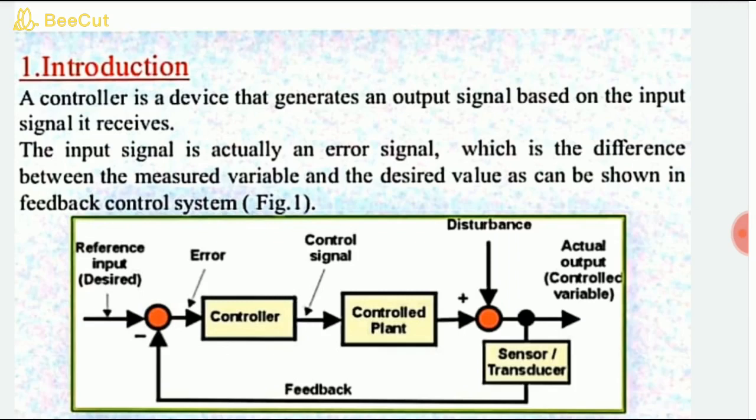So a controller is a device that generates an output signal based on the input signal it receives. The controller input is nothing but the error signal, what you receive from the reference input minus the feedback signal. So that error signal is reduced with the help of the PID controller, and that optimized signal is fed again to the controlled plant which you want to operate.